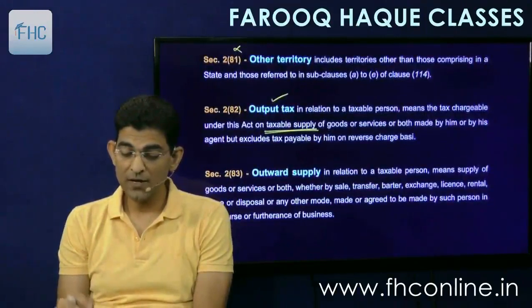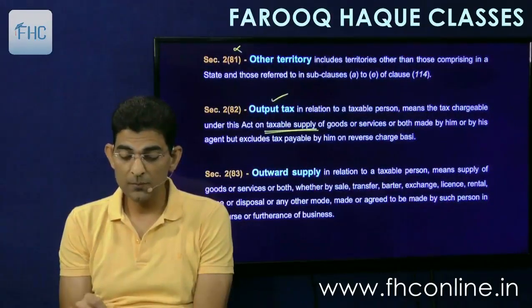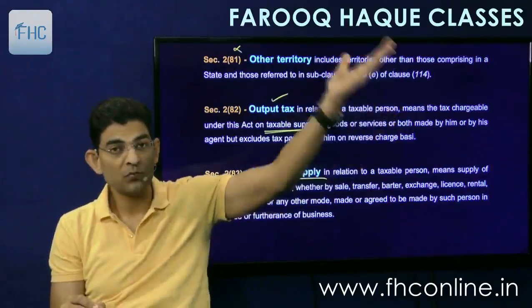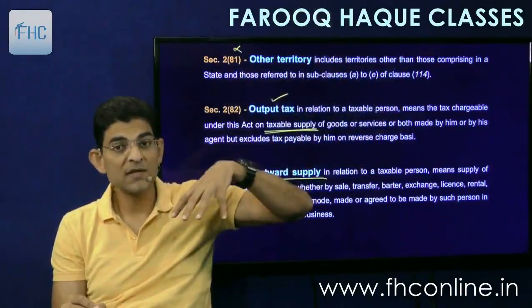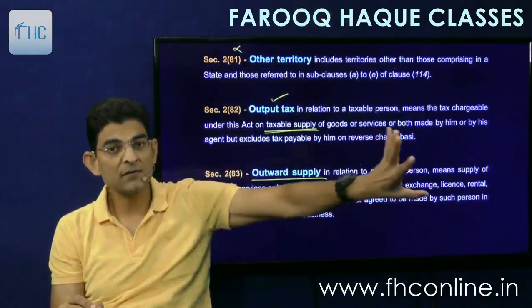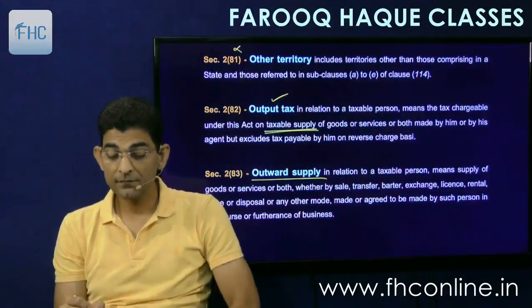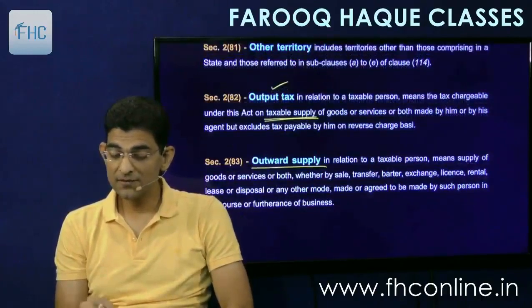And obviously output tax is on outward supply. So what we supply is called as outward supply. What we purchase and it comes to us, that is inward supply. And what we give is an outward supply. Simple examples.